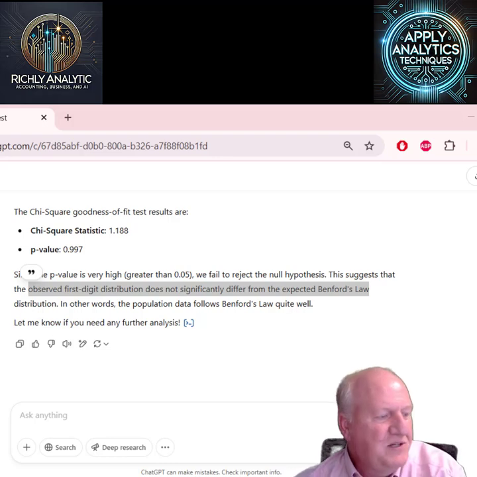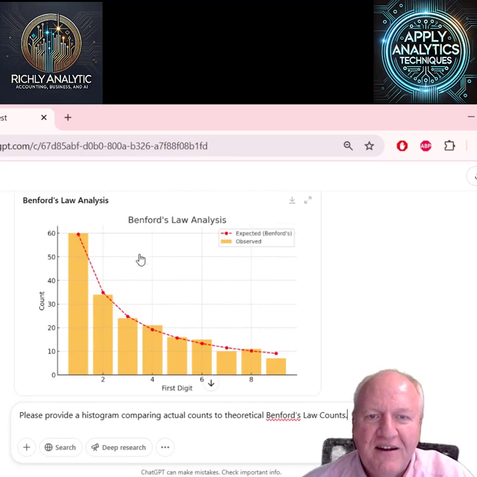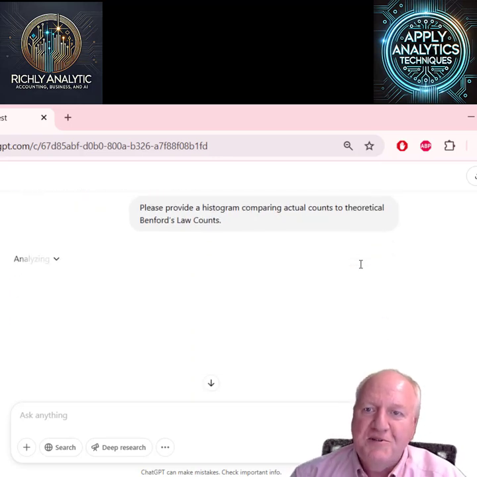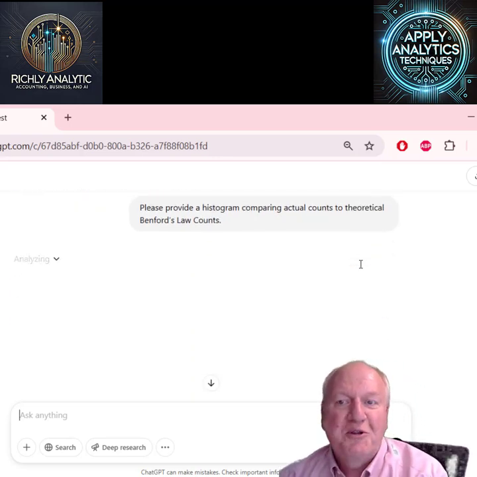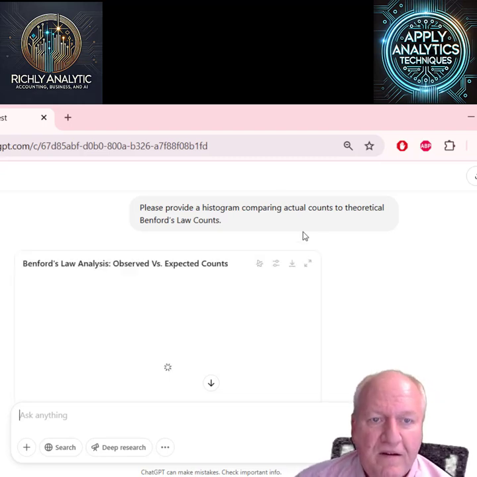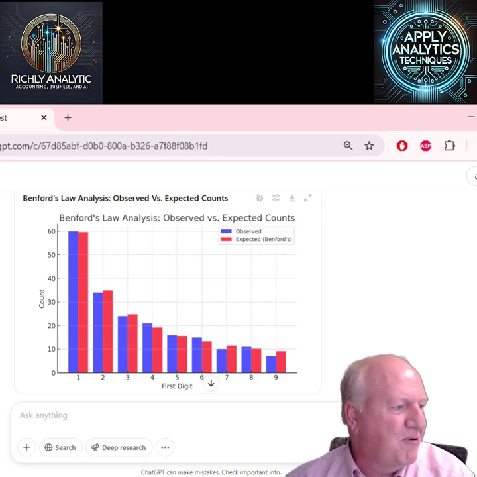Now, as we attempt to tell the story, we could go back and look at this graph up here and use that as a visualization to tell the story. Or we could ask it to provide a histogram, side by side, of the actual or observed counts as compared to the theoretical count. And we can see how that's provided, and how close they are. We can change the color scheme or whatever, but that could be provided.